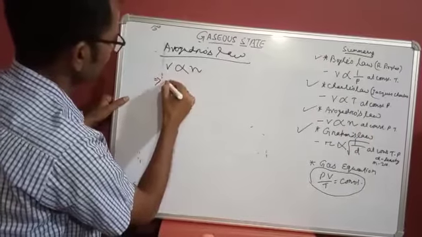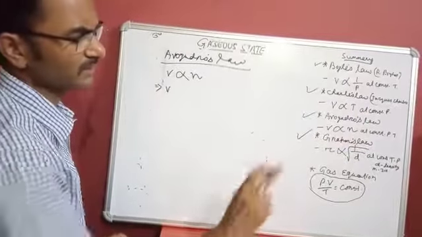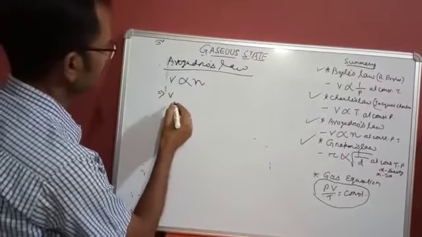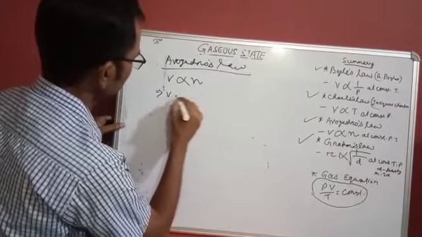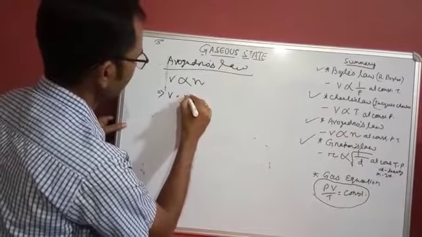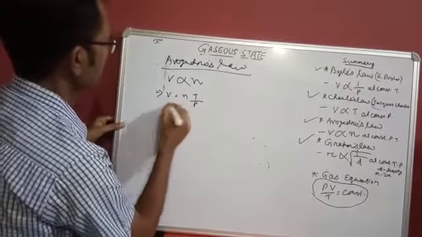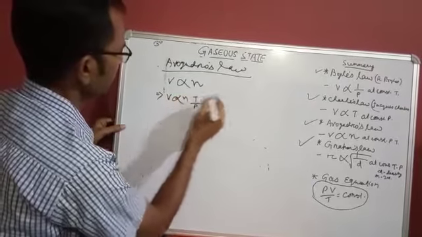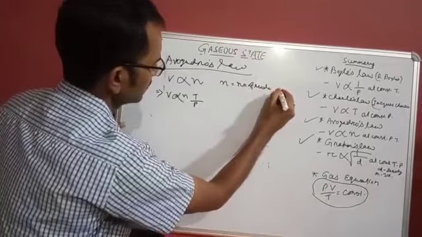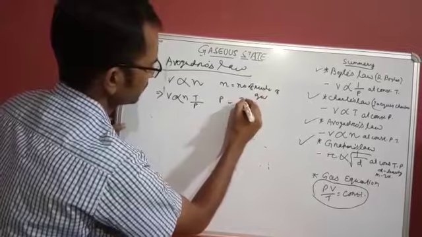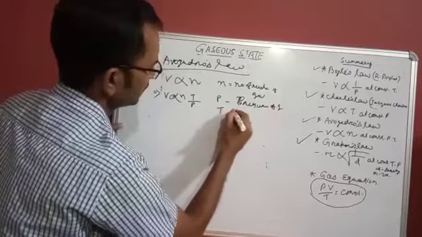This we can write like this. If pressure and temperature are not constant, then we can write V is equal to number of moles of gas N into T by P. V is directly proportional to N, where N is the number of moles of gas, P is the pressure of gas, and T is the absolute temperature.